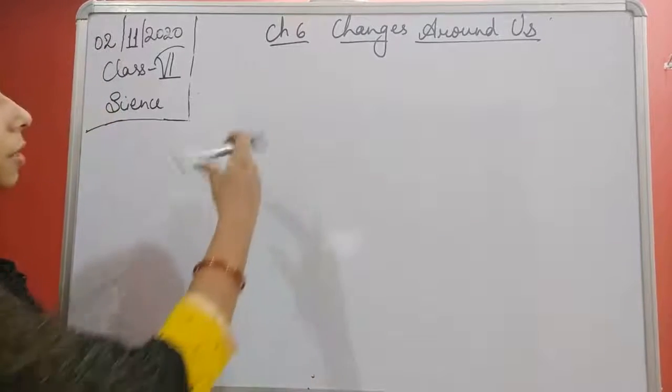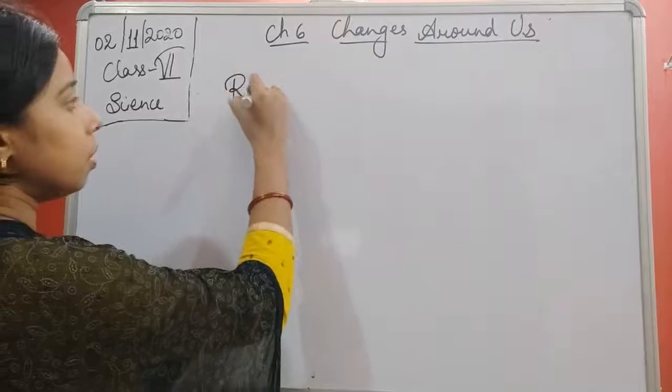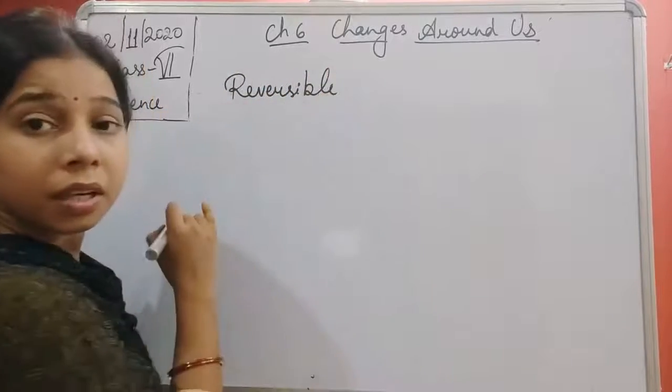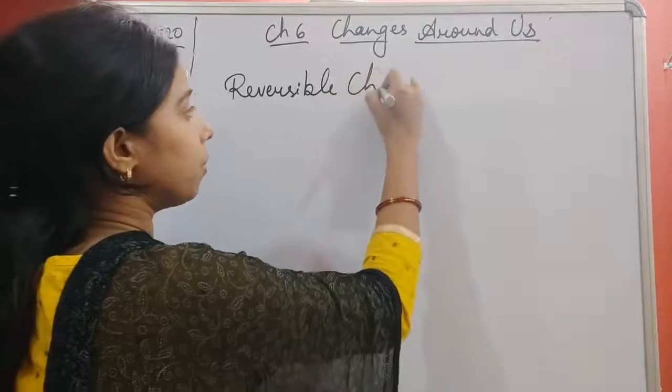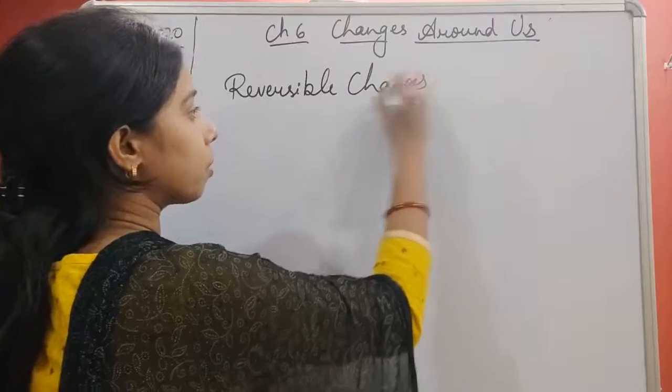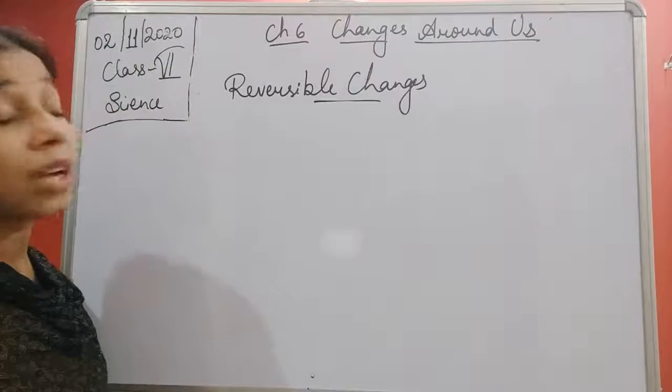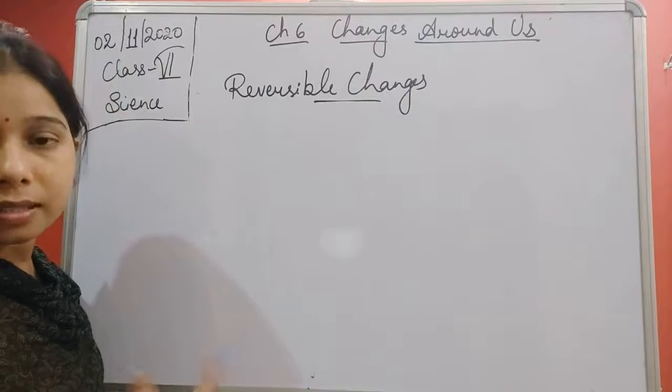What are the reversible changes, students? Reversible changes are those changes which can be reversed easily.